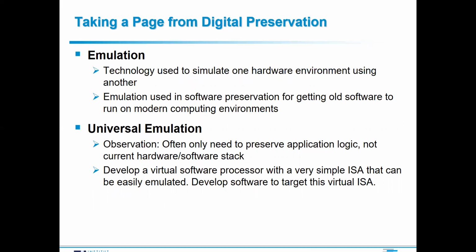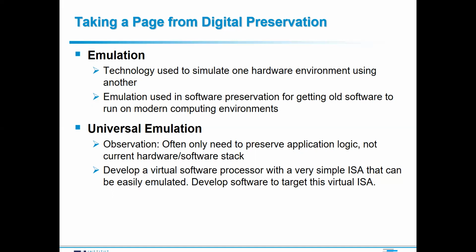A subclass of emulation is what's referred to as universal emulation, and it's based on the observation that often we only need to preserve application logic and not the entire hardware or software stack. So if we only need to preserve the application logic, there is no need for us to emulate a complex processor like an x86 processor. Instead, we can build a virtual processor, a processor that does not exist, which has a very simple ISA, with the goal that building an emulator for this virtual processor is very easy because of the simplified ISA. And we can rewrite our software to target this virtual ISA.